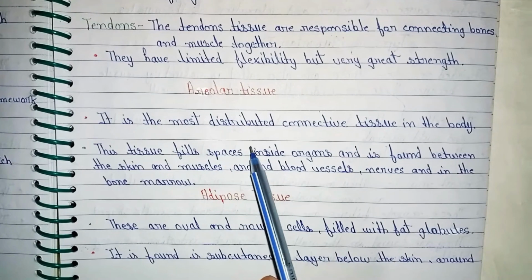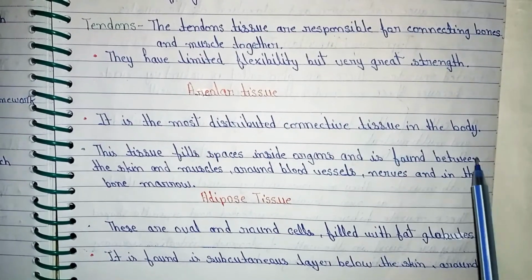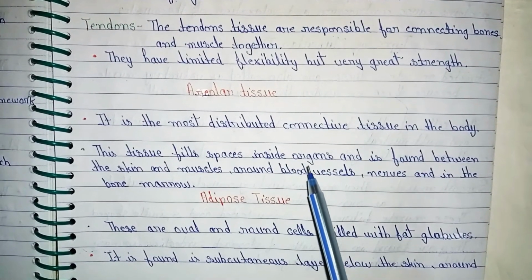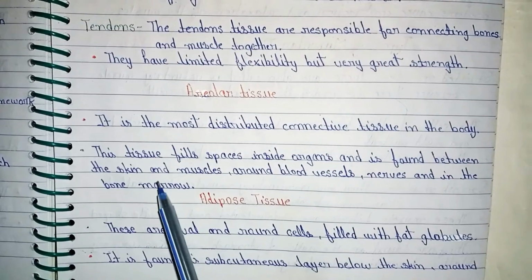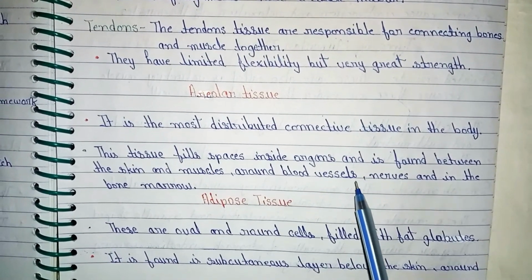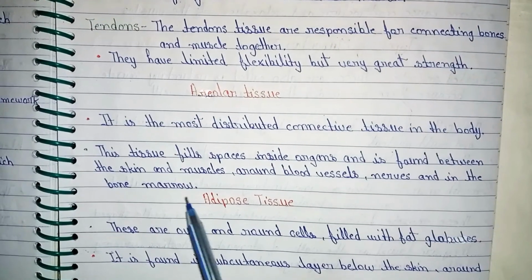Areolar tissue. It is the most widely distributed connective tissue in the body. This tissue fills spaces inside organs. It is found between the skin and muscles, around the blood vessels and nerves, and in the bone marrow.